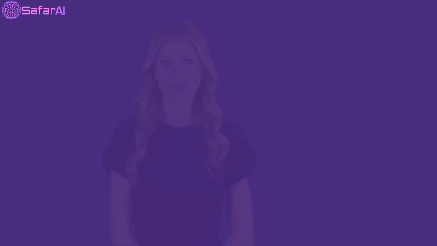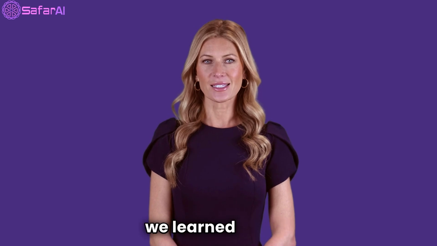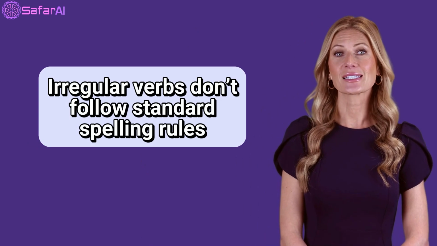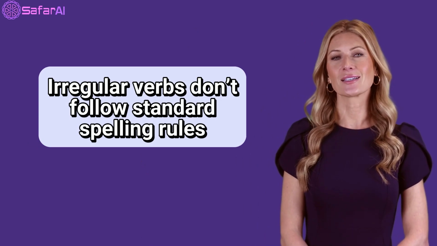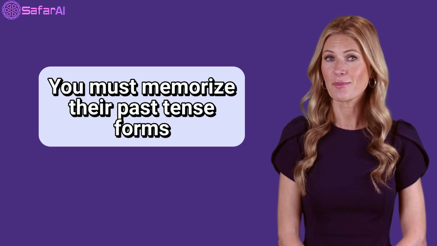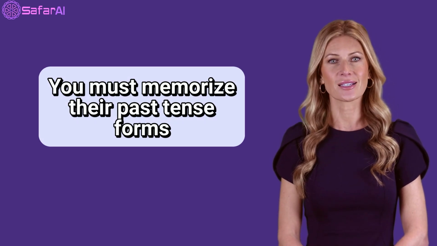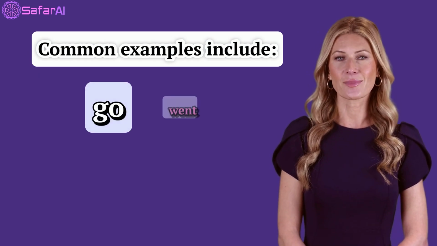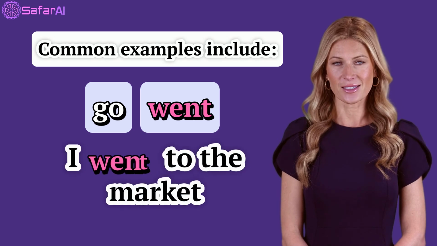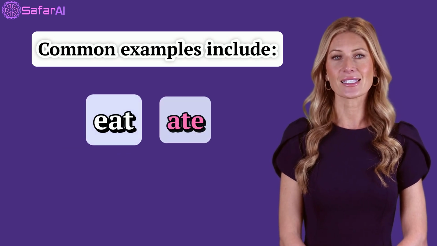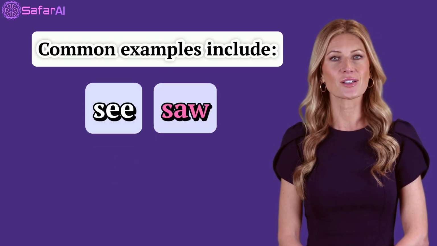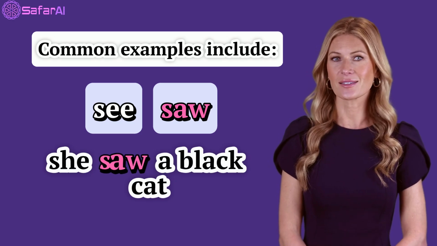Summary. Let's recap what we learned today. Irregular verbs don't follow standard spelling rules. You must memorize their past tense forms. Common examples include go, went, I went to the market. Eat, ate, they ate dinner. See, saw, she saw a black cat.